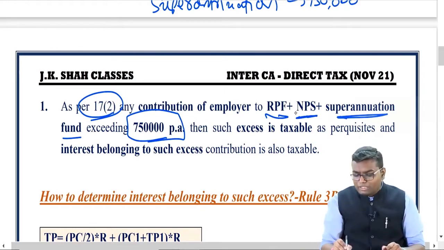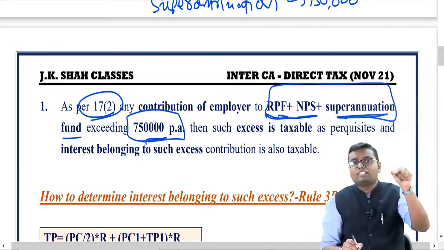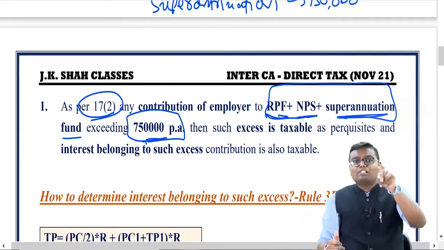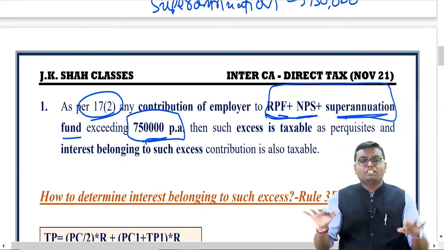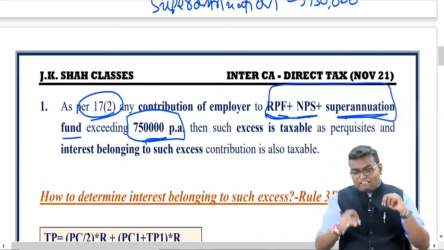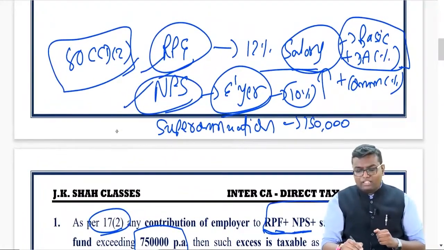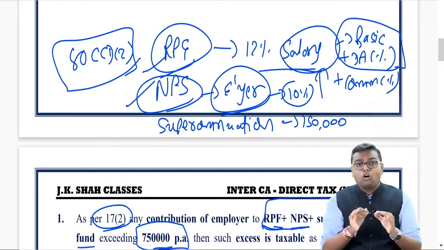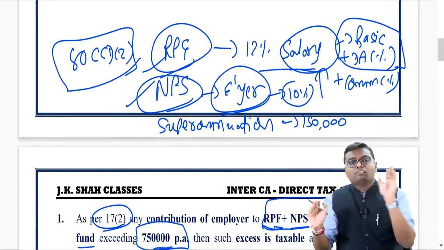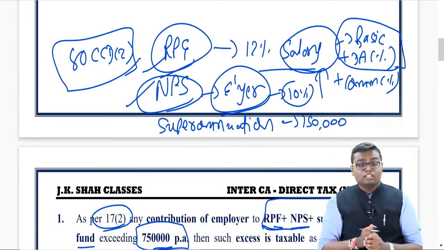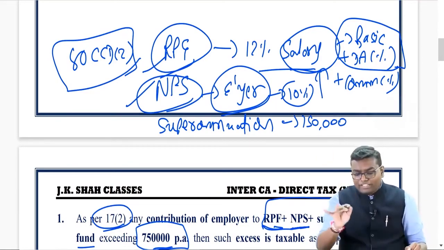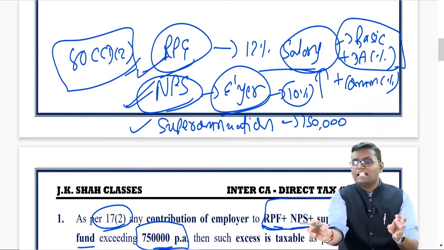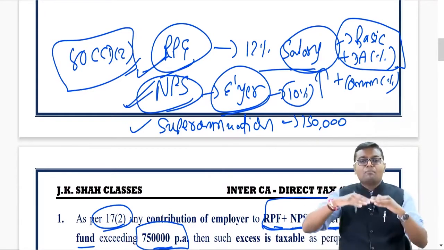But if the total contribution in all these funds is more than 7,50,000 per annum, whatever excess amount your employer is contributing will be taxable to you as a perquisite, and that earlier exemption will not be applicable. So what I can summarize is, now the exemption for these three funds is the respective exemptions given in these three sections, or total 7,50,000, whichever is lower. Again, what is the exemption finally now? Whatever exemption you calculated as per the three sections differently, do the total of that, or 7,50,000 per annum, whichever is lower. The balance amount will be taxable.